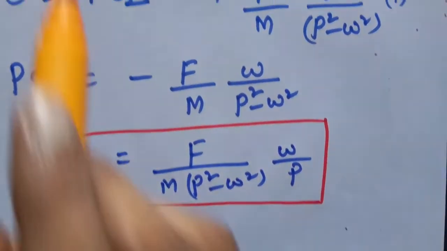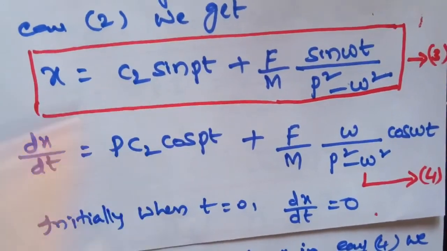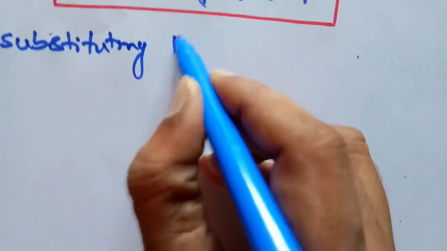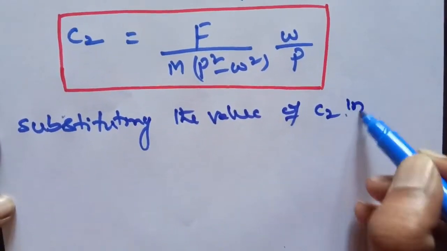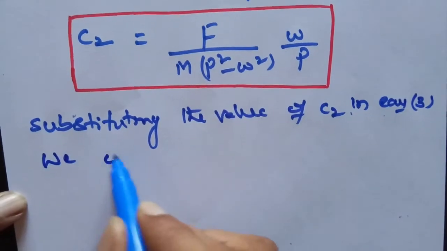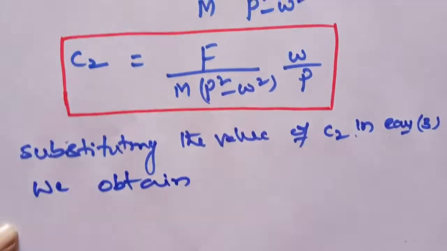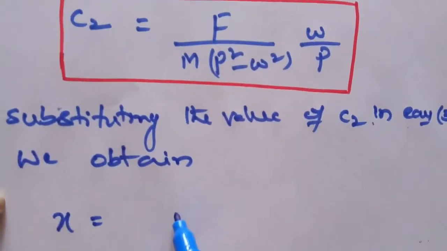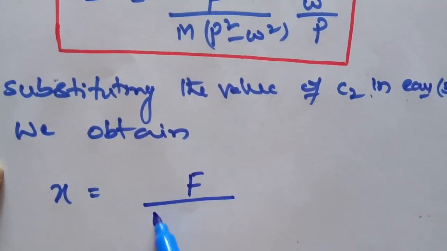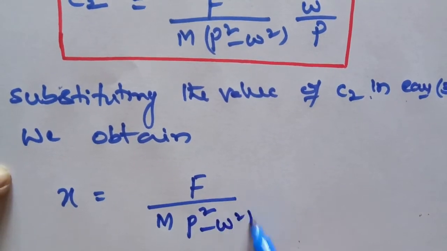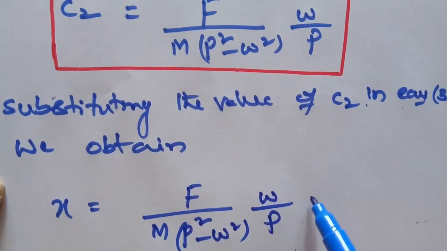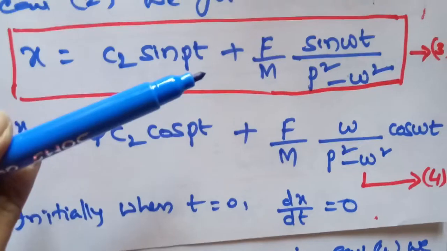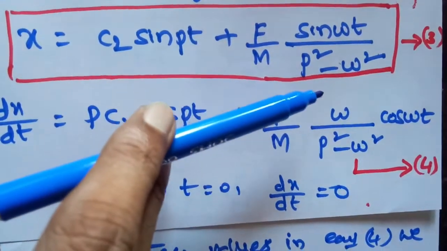Substituting the value of c2 in equation number 3, we obtain x is equal to minus F by m into omega by p into p square minus omega square into sin pt plus F by m into sin omega t by p square minus omega square.